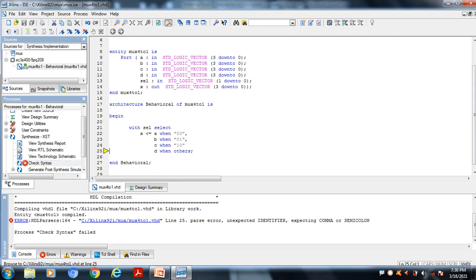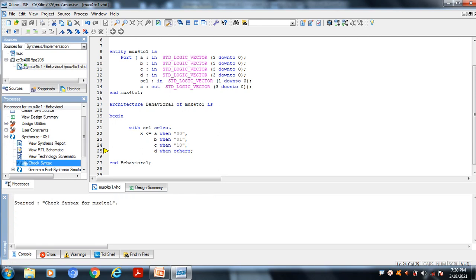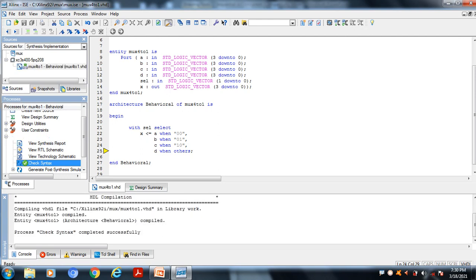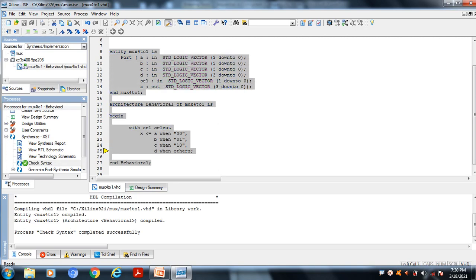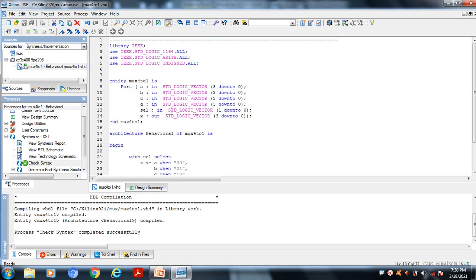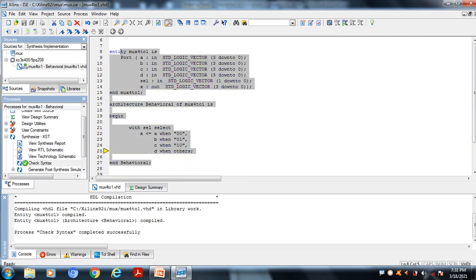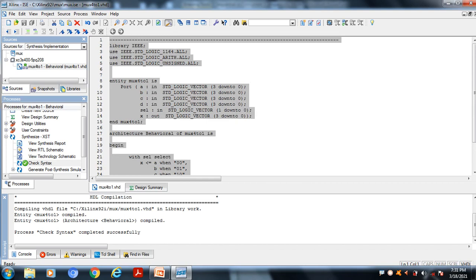So I have one error. I am missing the comma. Once again compile the program. So now the program is correct. So my program does not contain any errors. So this is the simple code for 4 to 1 multiplexer using the selector statement.